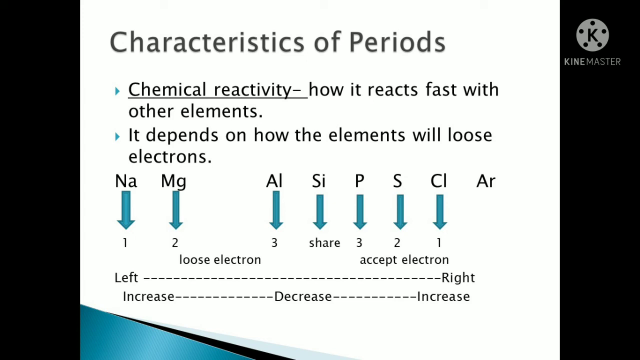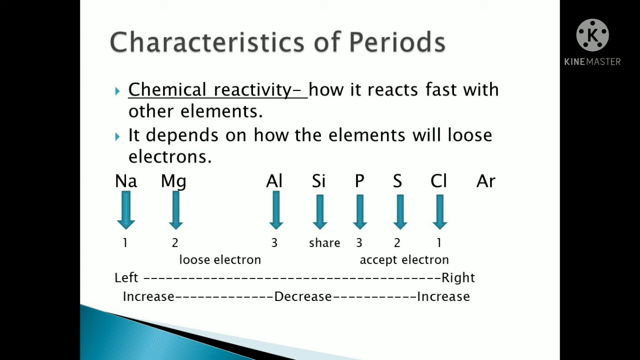Okay, students. So what will happen here? When we go in this way, from left to right, what happened? It will increase, then decrease, again it will increase. Okay, chemical reactivity will increase first, then slowly again it will decrease, to lose the electron or to share, that is stable there, and again from decrease it will increase. Means how much less electron will be there? It will be able to quickly lose electrons or accept electrons, so it will increase there.